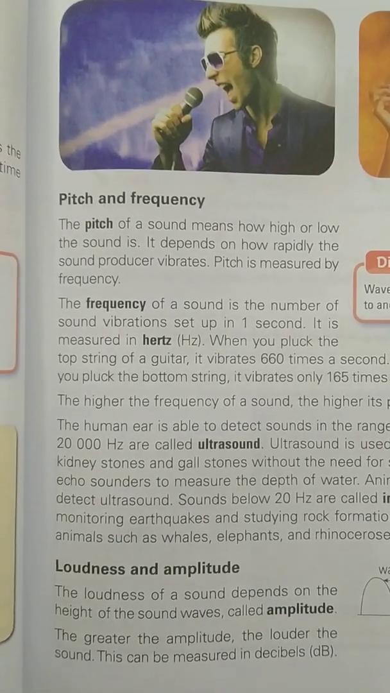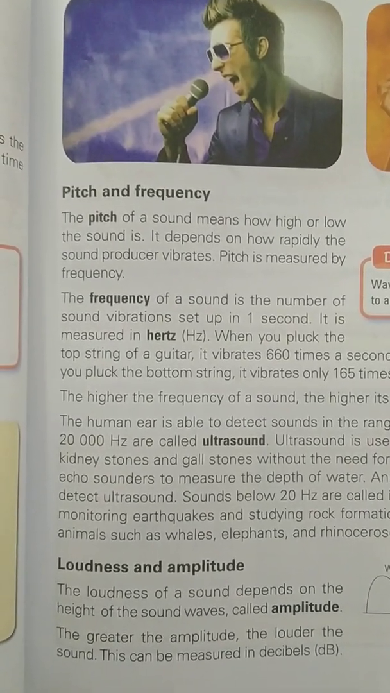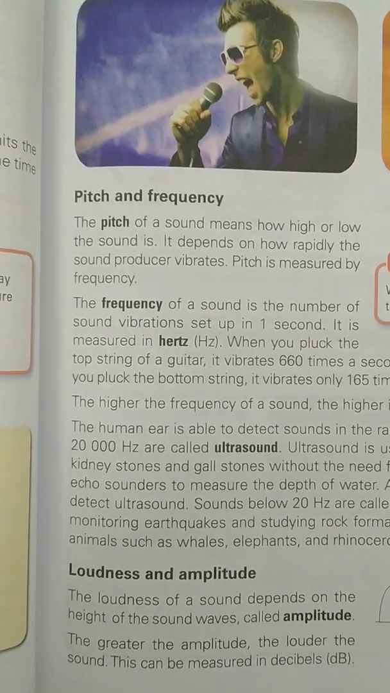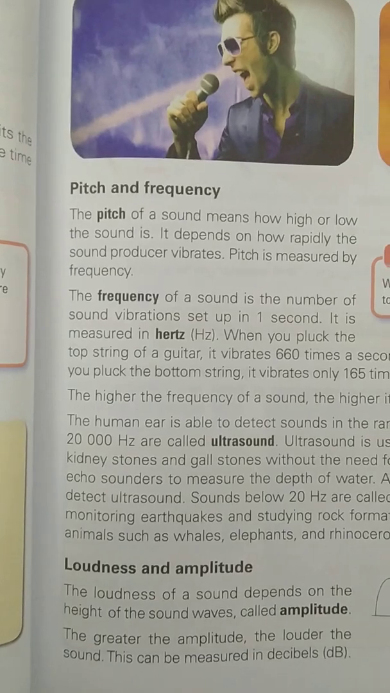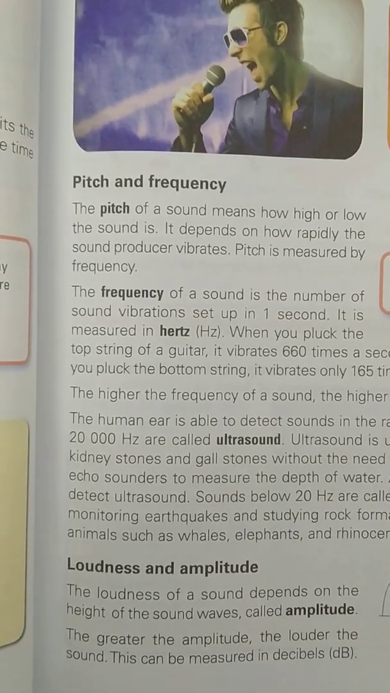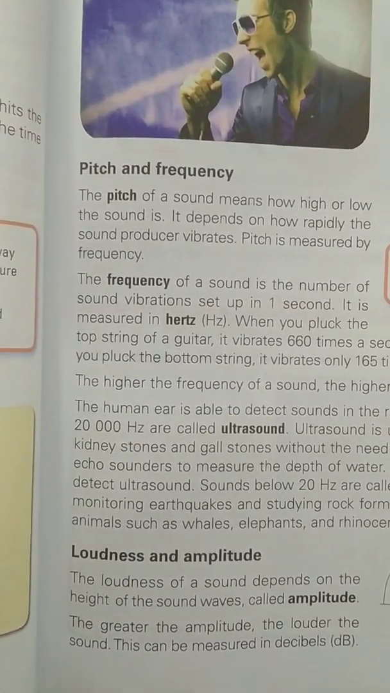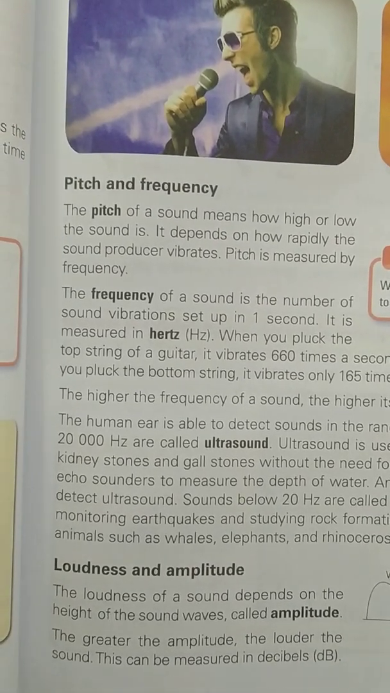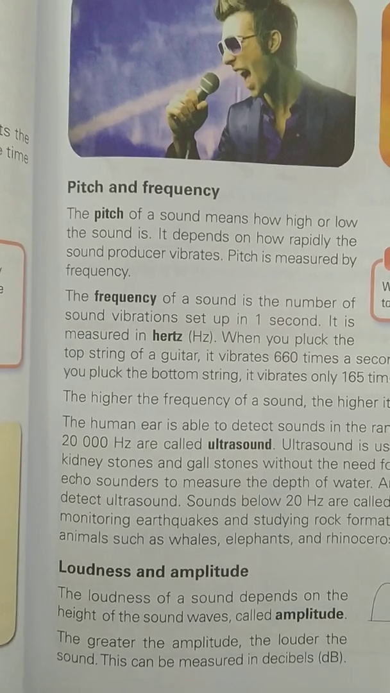The loudness of a sound depends on the height of the sound wave, called amplitude. It means that however loud the sound will be, it will form a sound wave, and the height of that sound wave is called amplitude. The greater the amplitude, the louder the sound. This can be measured in decibels. We are measuring the amplitude with the help of decibels.